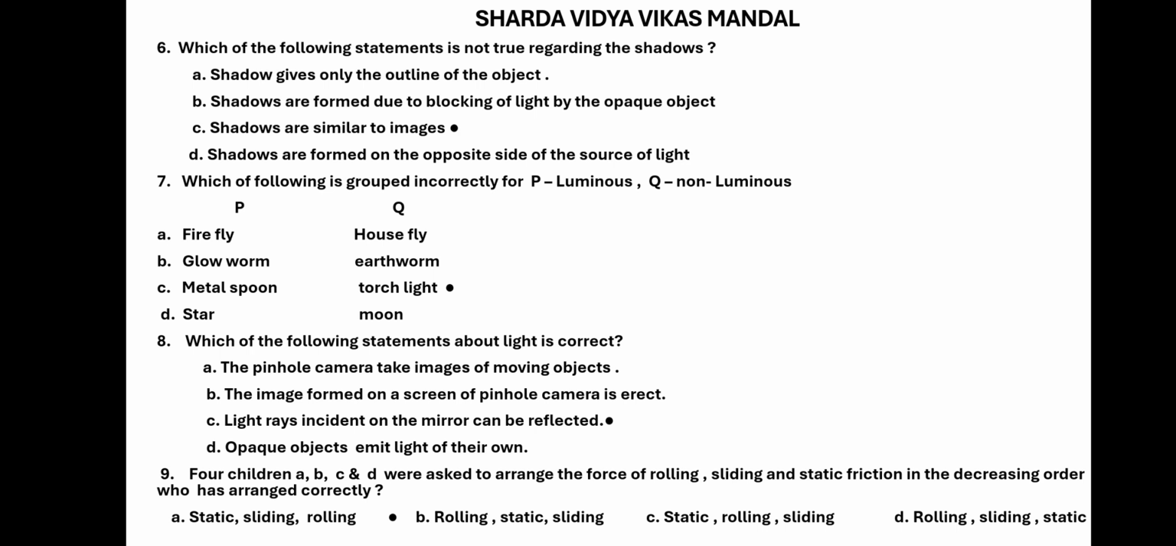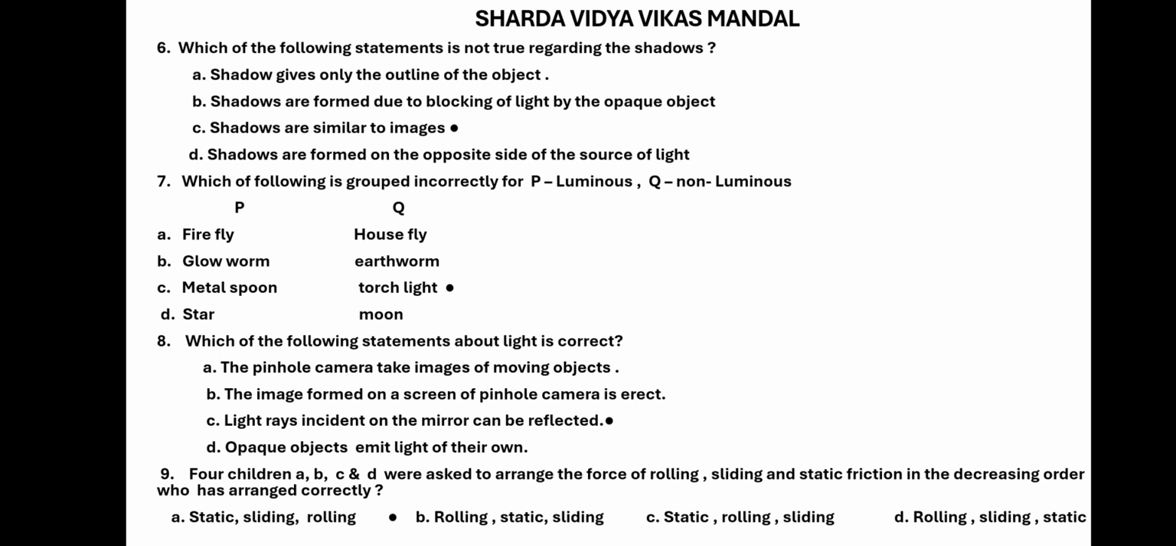9th question. 4 children A, B, C and D were asked to arrange a force of rolling, sliding and static friction in the decreasing order. Who has arranged correctly? Decreasing order means greatest to smallest, I'm sorry. So rolling, sliding and static.